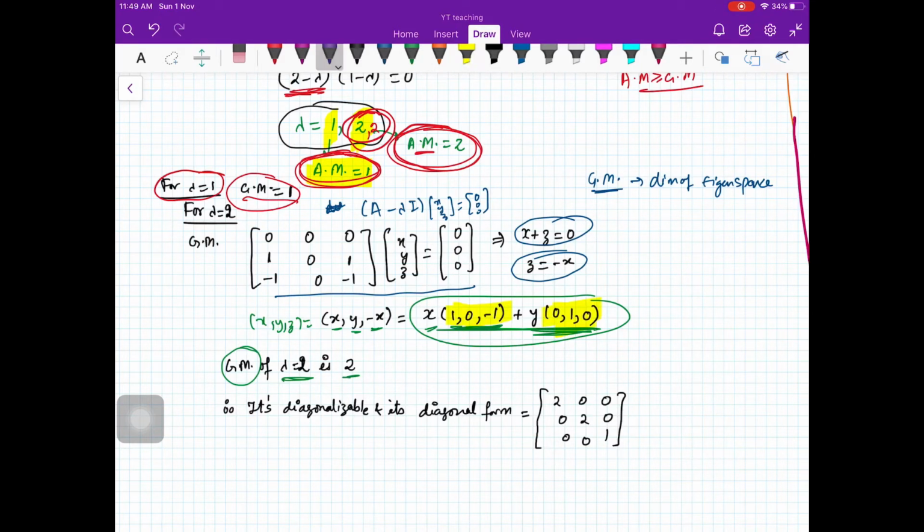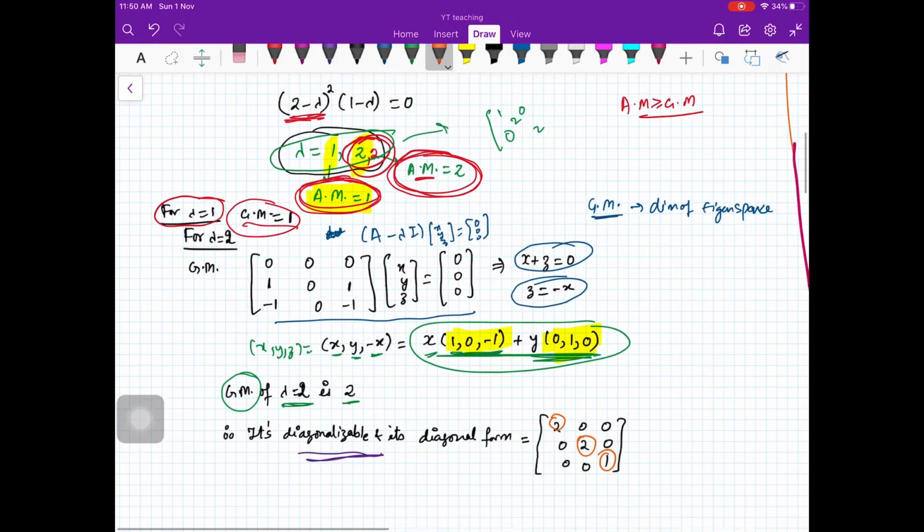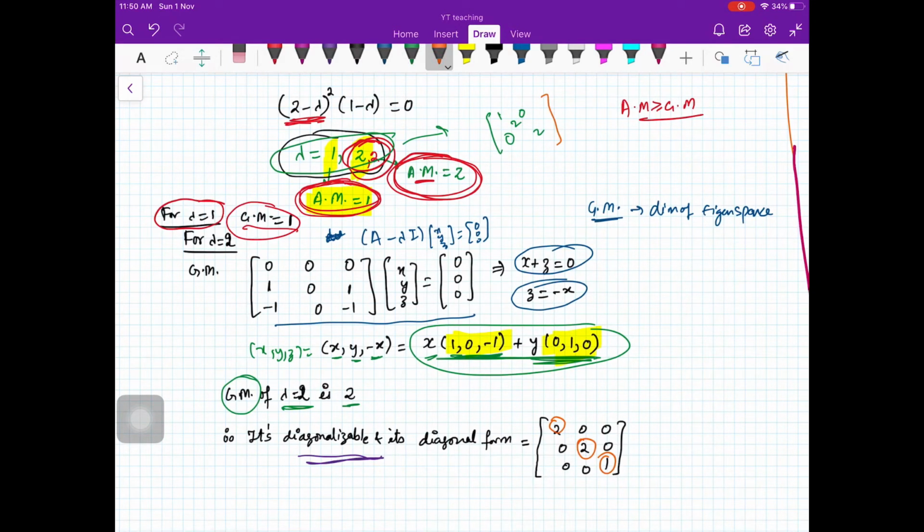It means that for both the eigenvalues you have am is equal to gm, therefore it is a diagonalizable matrix, and you don't need to compute the matrix P if it is not asked. Whenever you write the diagonal form, you will have eigenvalues on the diagonal and everywhere else 0, so you can straight away write the diagonal form. But the only question is, the moment you get the eigenvalues here, you cannot say that its diagonal form is this, because we don't know whether it is diagonalizable or not. So you have to check first. Okay, and you can write 1, 2, 2 in any order.